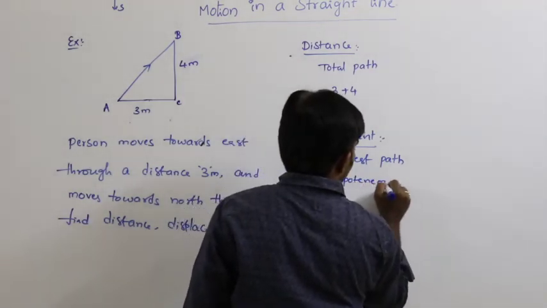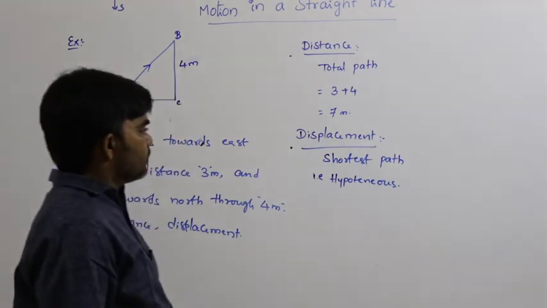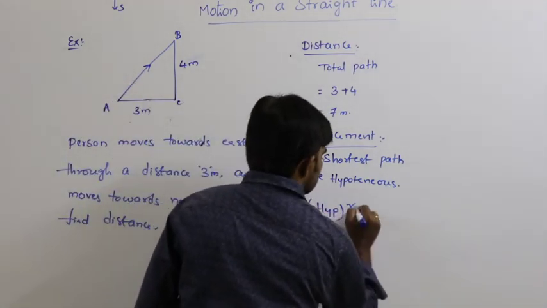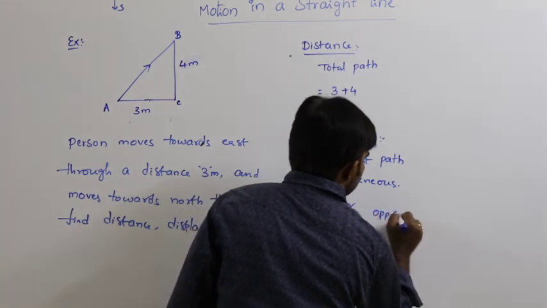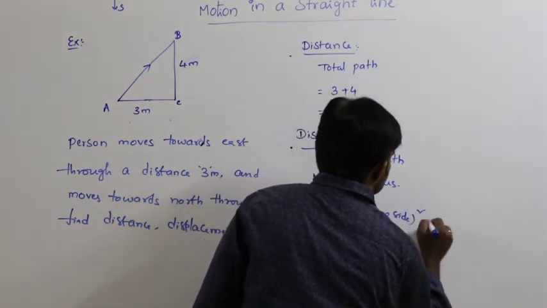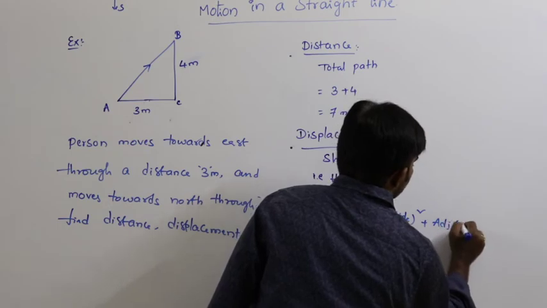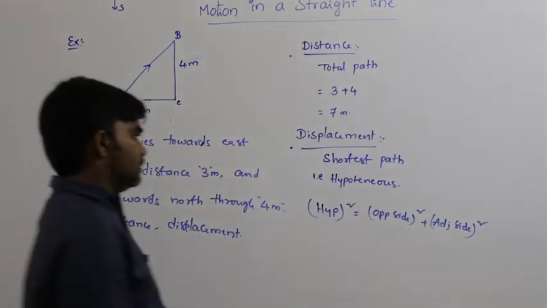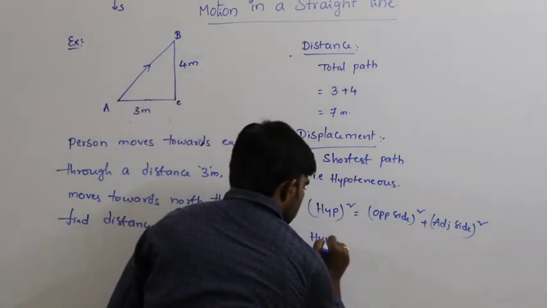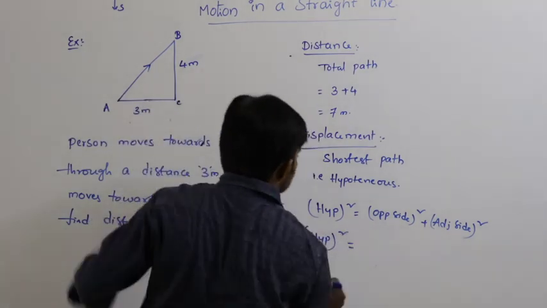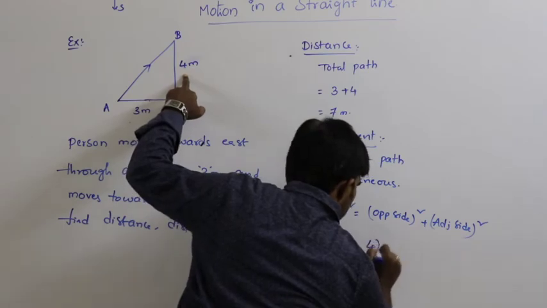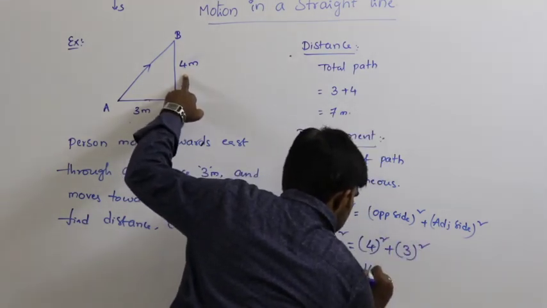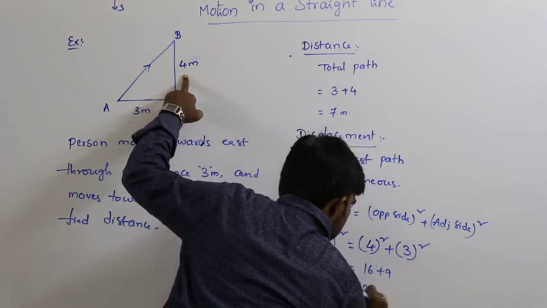So here hypotenuse square equals opposite side square, 4 square, plus adjacent side square, 3 square. 16 plus 9, that is 25.